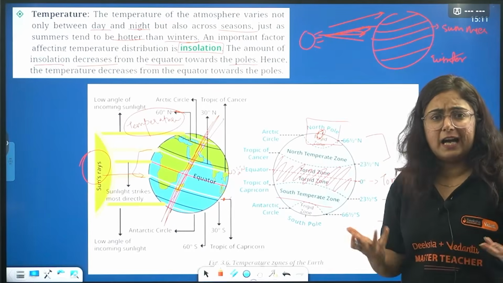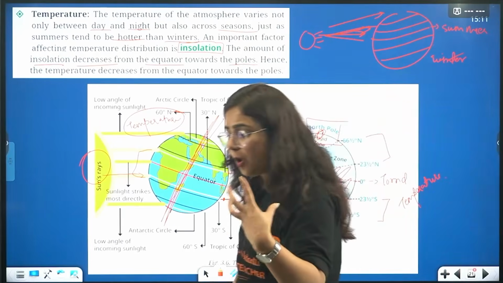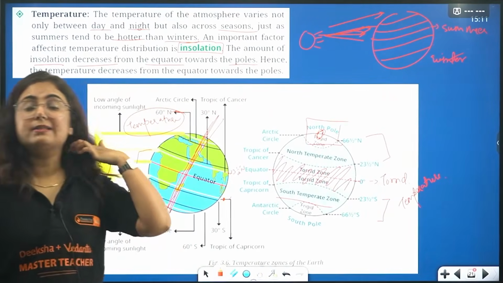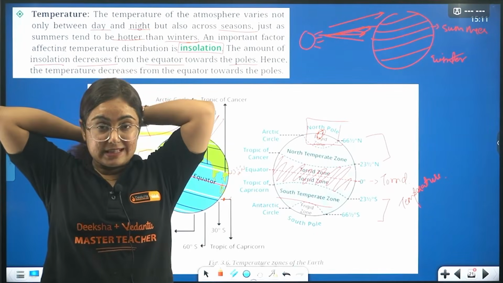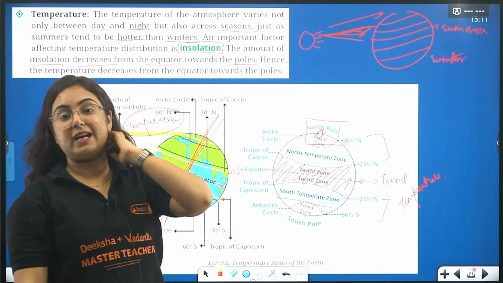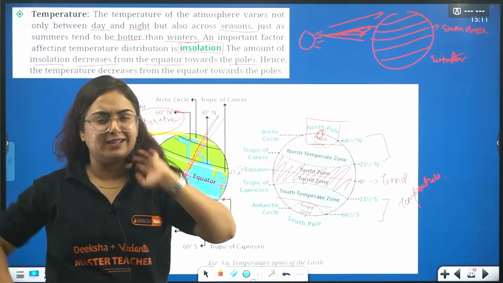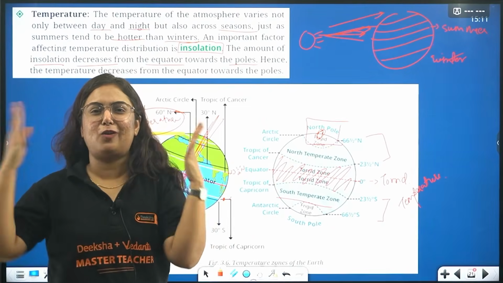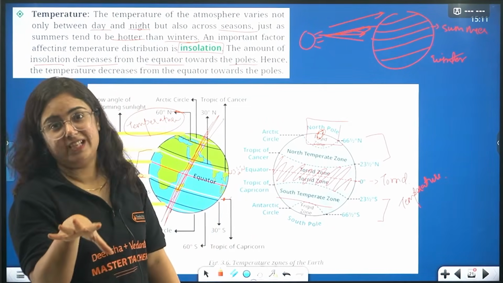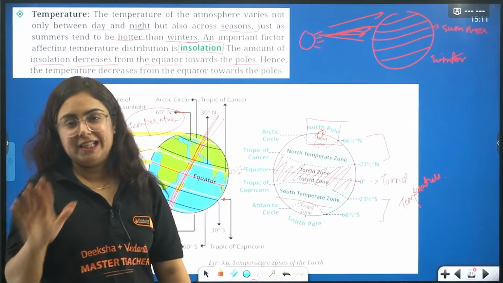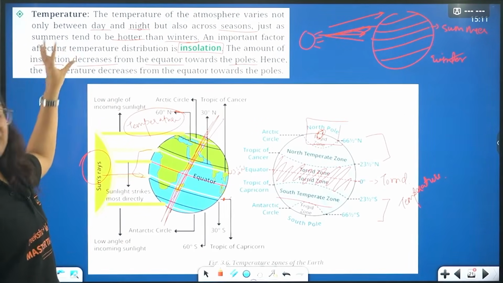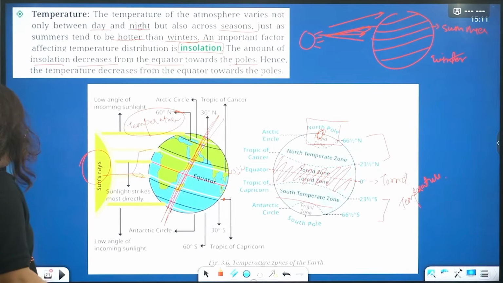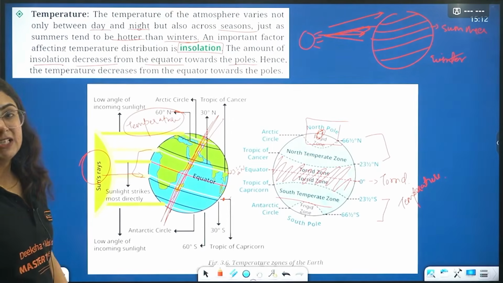We have heard that, beta, in the poles it is often daytime for 6 months, however, night time for the rest 6 months. Think about it, living in a place where there is night all the time for 6 months. It sounds interesting, but living there is not. Okay? And this is how the first element, temperature, affects the weather or climate.